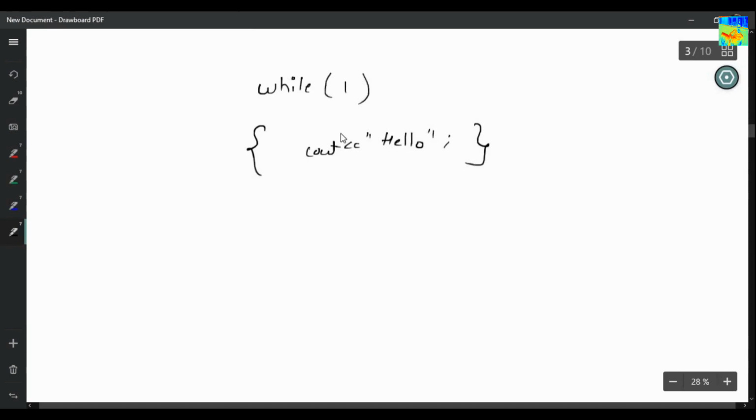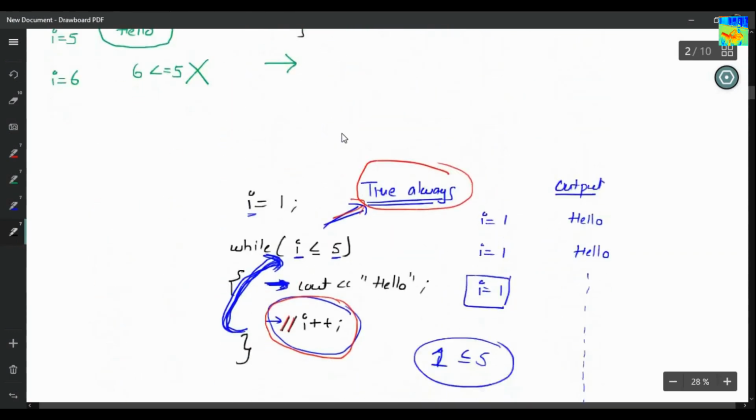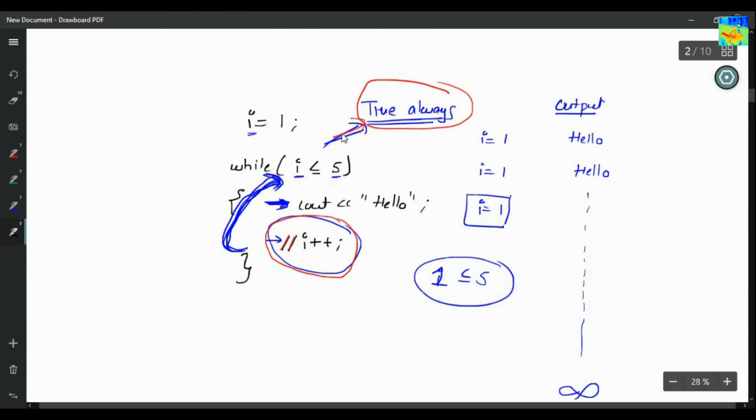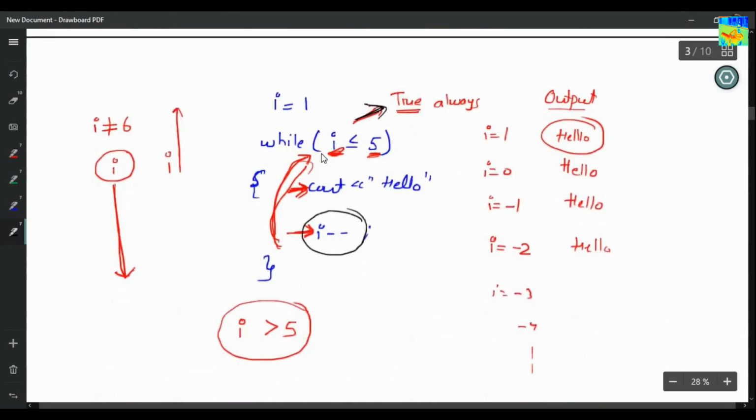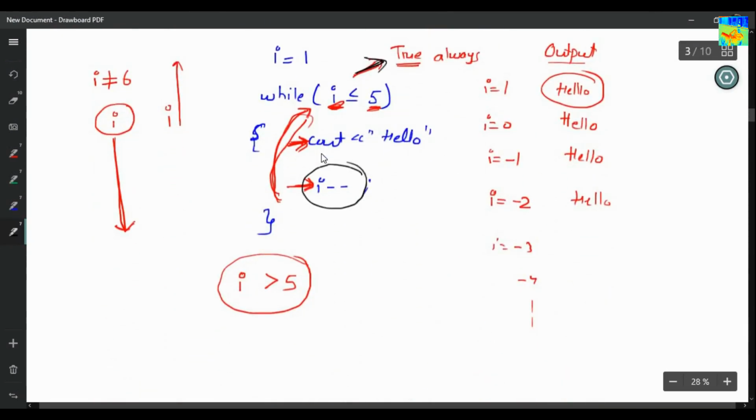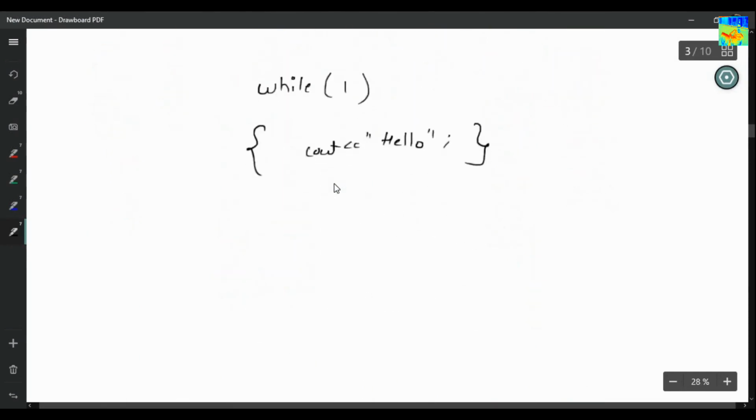If you look carefully at the above two examples, my loop will run an infinite number of times if the condition is always true. Similarly, here my loop was also running an infinite number of times because this condition was always true. So the main concept is any loop will run an infinite number of times if the condition is always true.